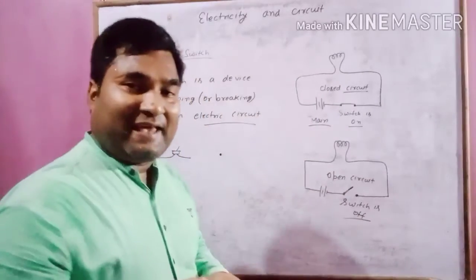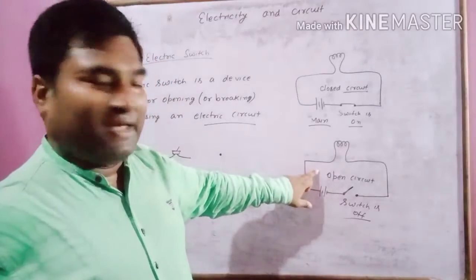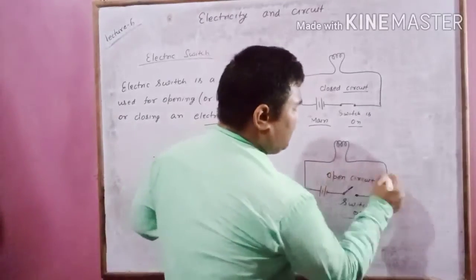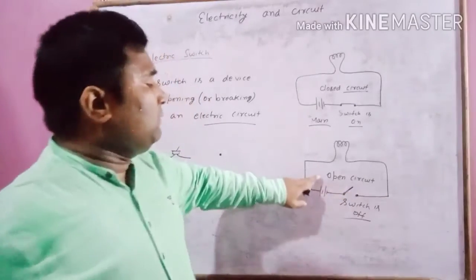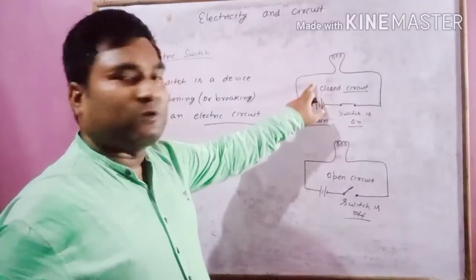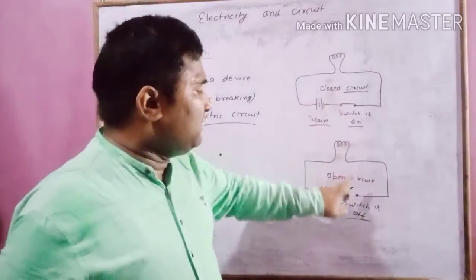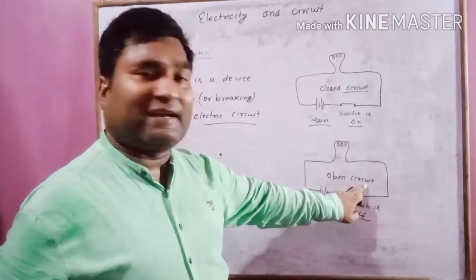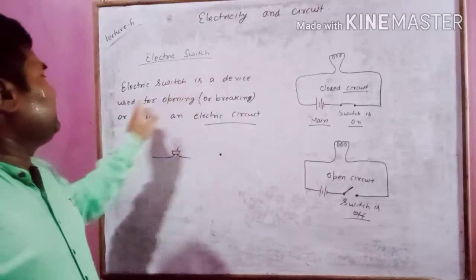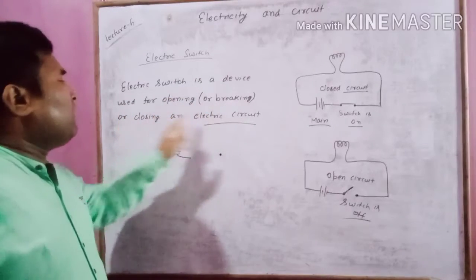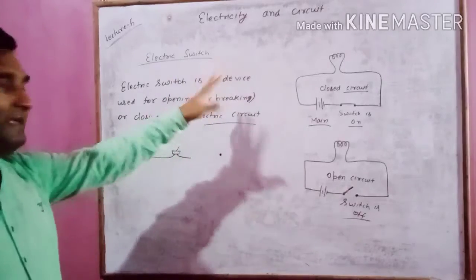So I can say when the switch is off, the circuit is open or breaking. The circuit is broken here. So this is an open circuit and this is a closed circuit. When the switch is on, the circuit is closed. If the switch is off, the circuit is open. So that's why the definition is: an electric switch is a device used for opening or breaking, any word you can use.